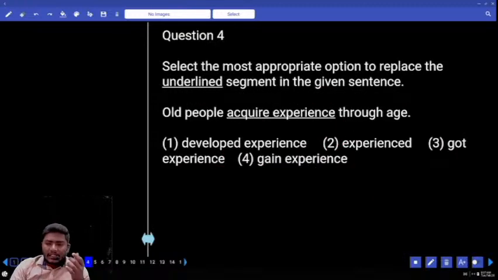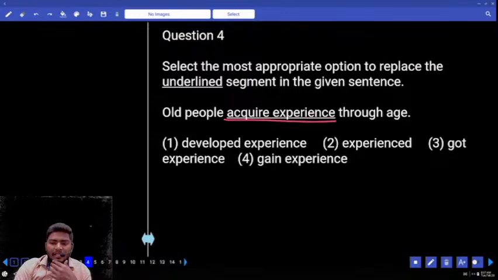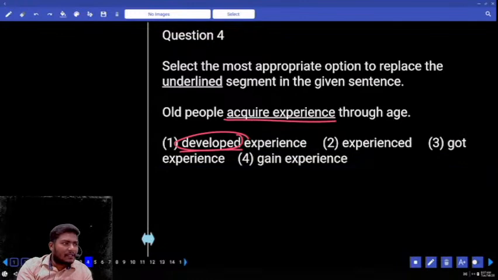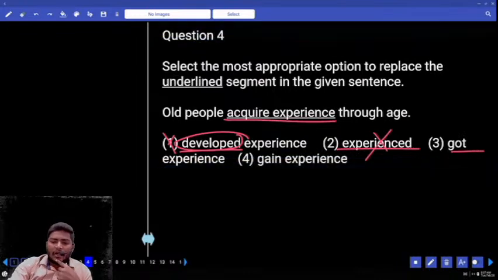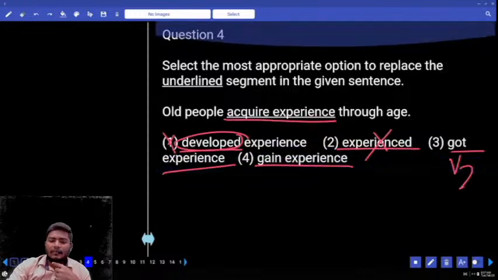Next, move to 4. Old people acquire experience through age. Improvise the sentence. There is no option as no replacement. We need to change. Old people acquire experience through age. Developed experience refers to the past case. We cannot use past here. There is no indicator of past. Again, experienced through age. Nothing. Not possible. Got experience, maybe. Another one is gain experience. Got is also V2. Gain is V1.